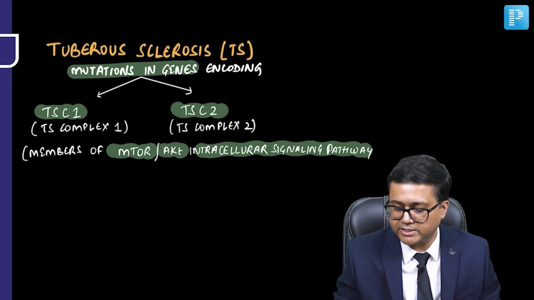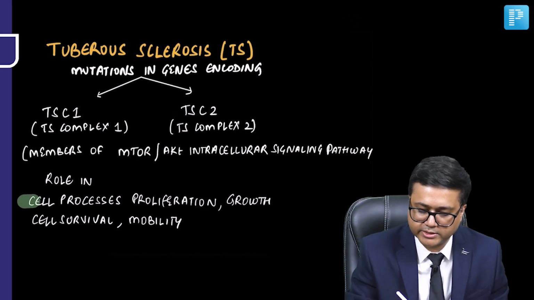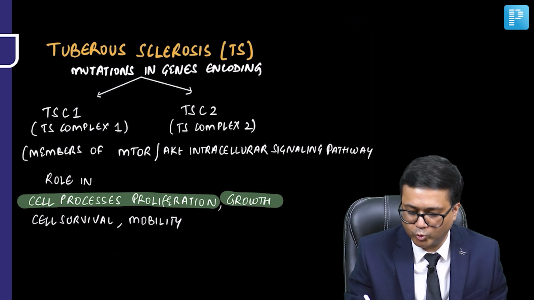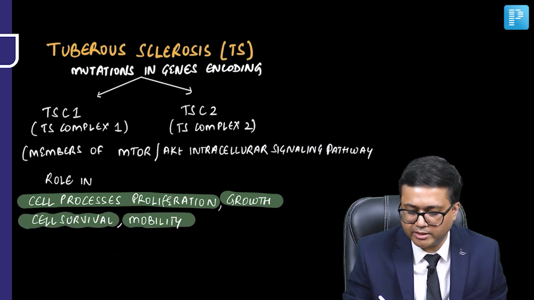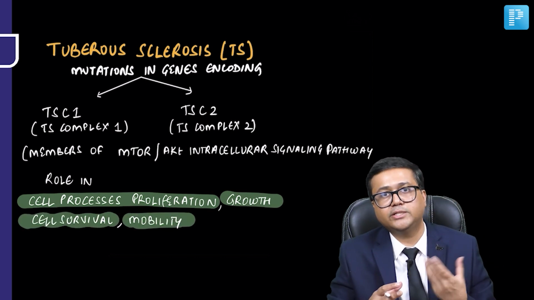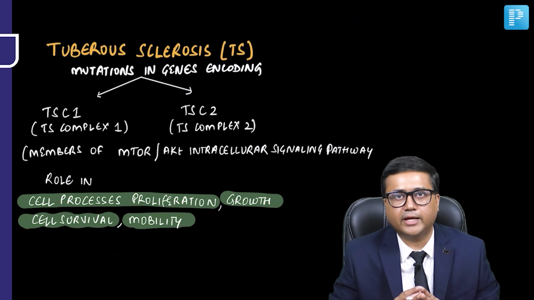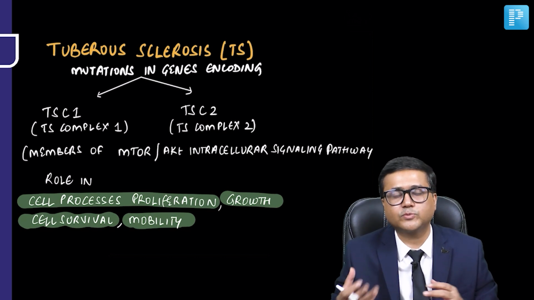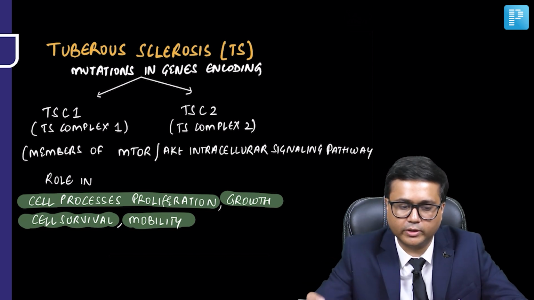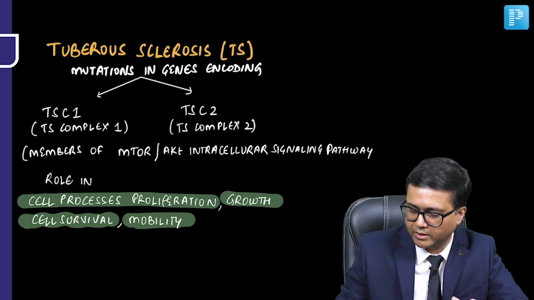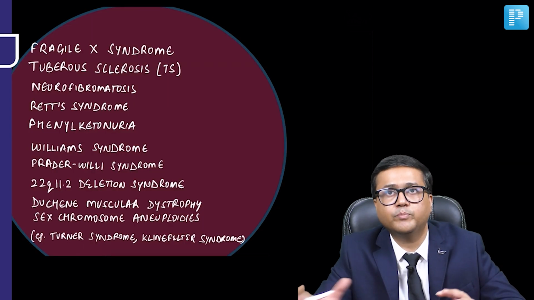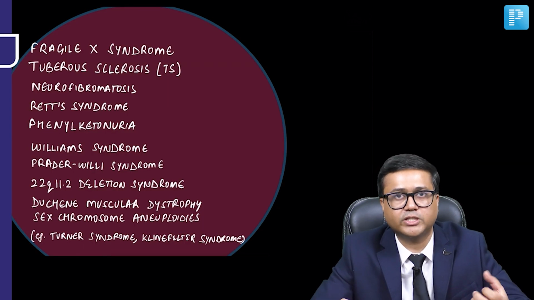These pathways have an important role in cell processes: proliferation, growth, cell survival, and motility. When these genes are affected and these functions become abnormal, they are subsequently also associated with autism spectrum disorder.